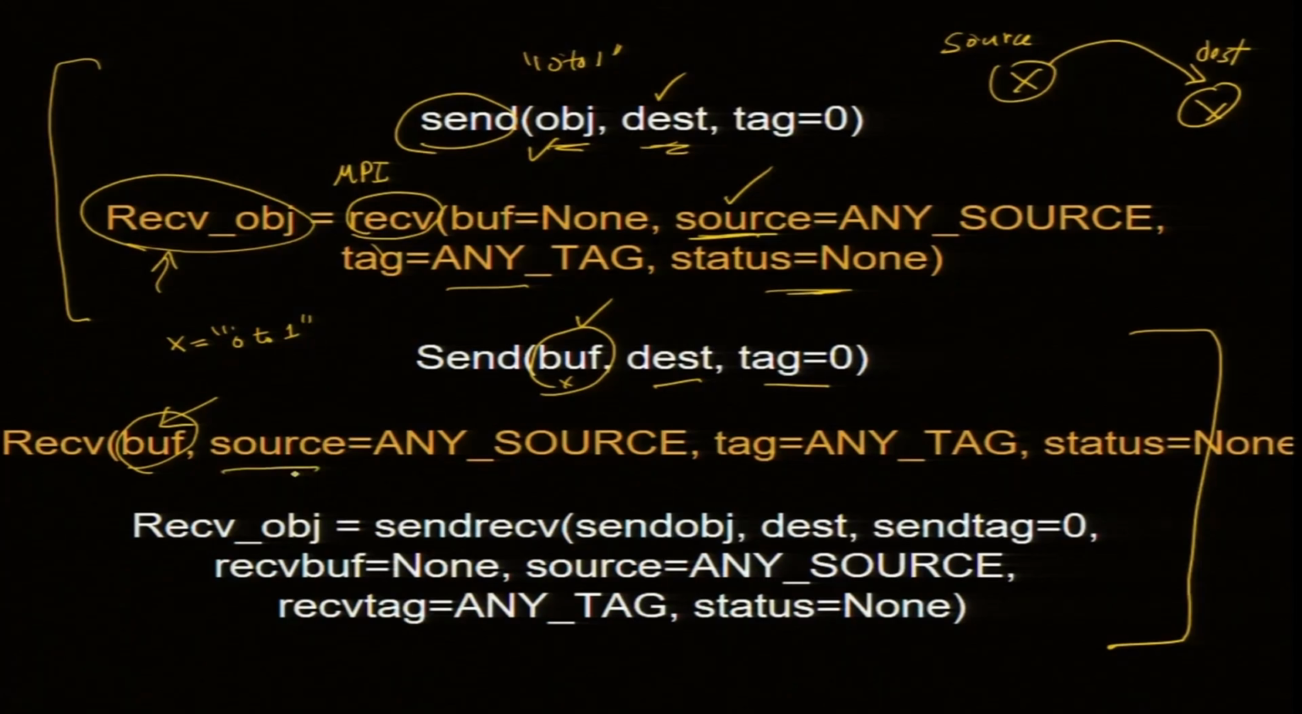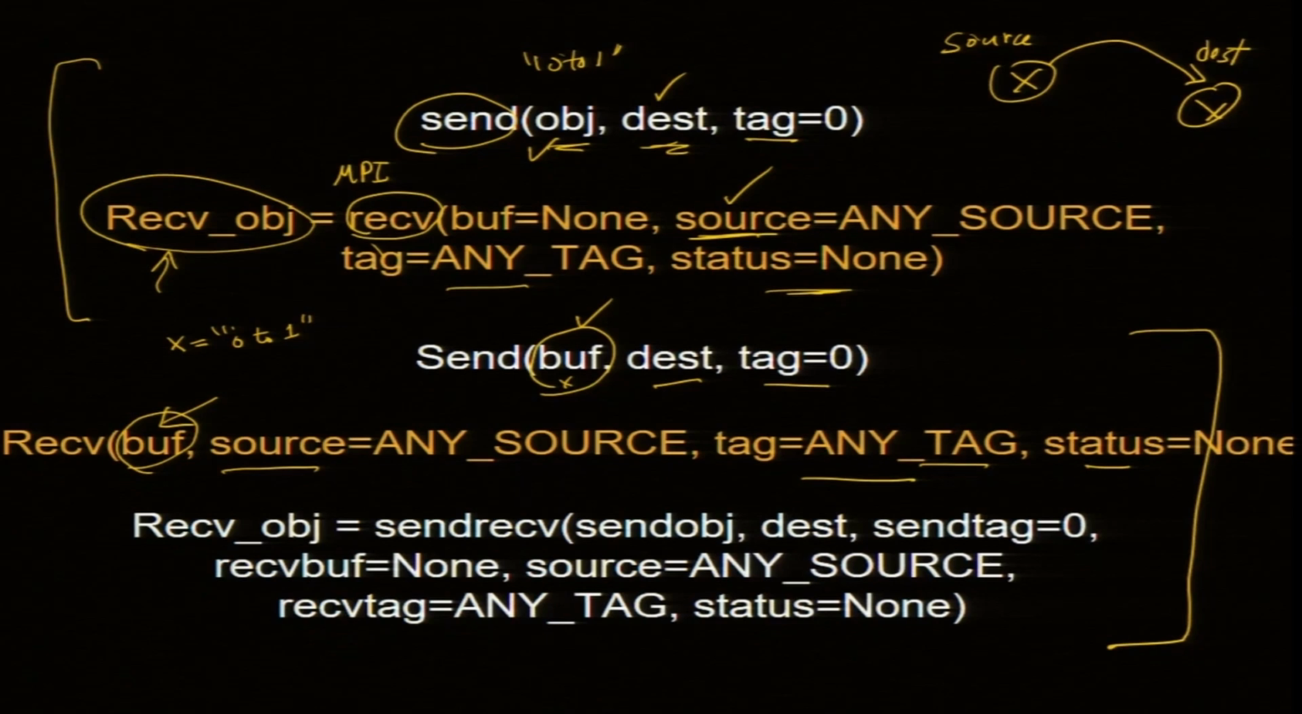It comes from a source, which can be any source. There is a tag and status none. None means not required. And this tag, if you give it is okay, if you do not give a tag also okay. So, any tag is fine and the tag default will be 0. So, you need not specify a tag.